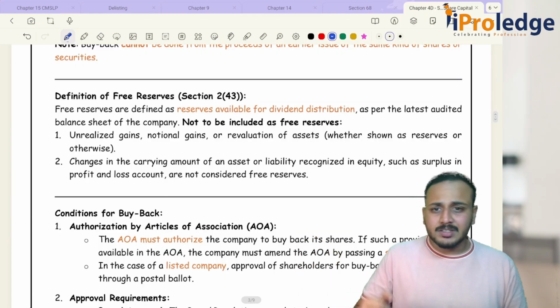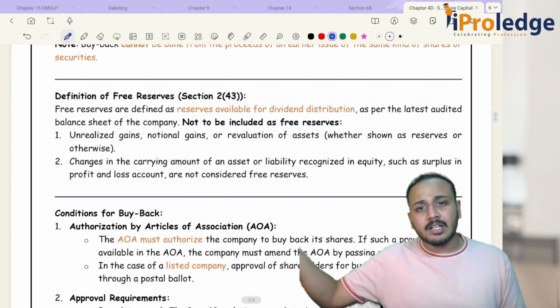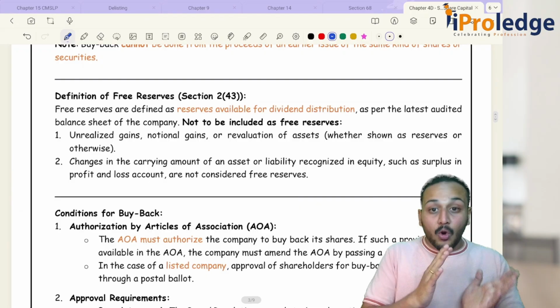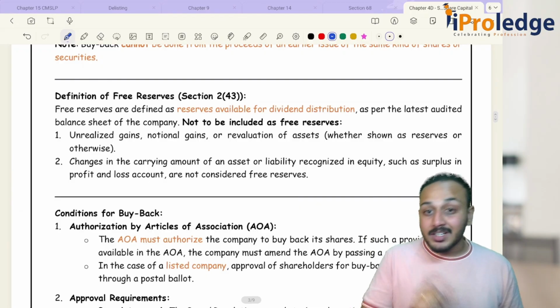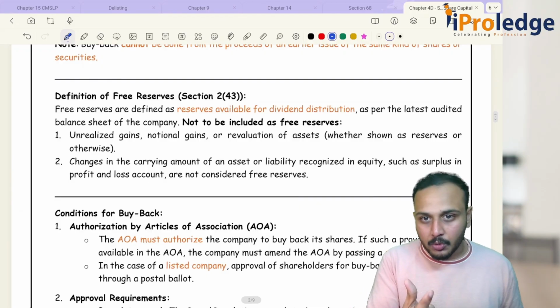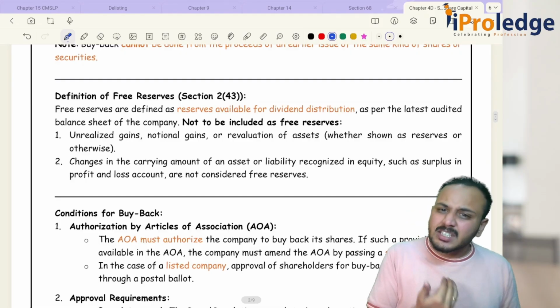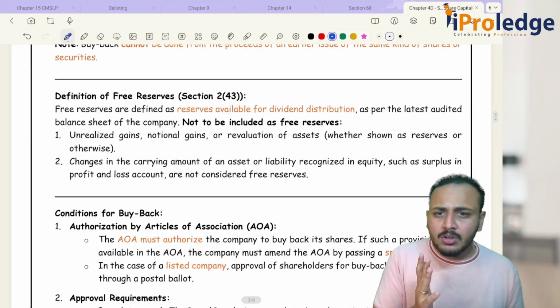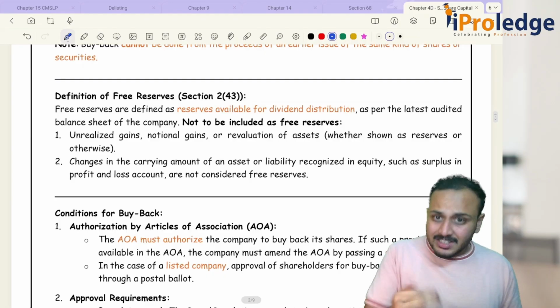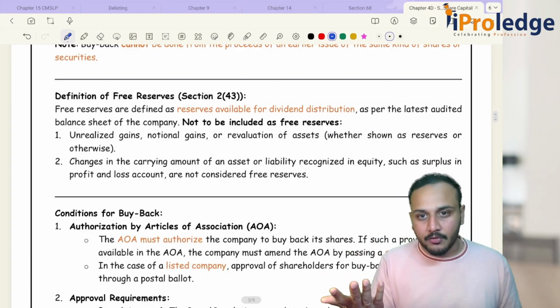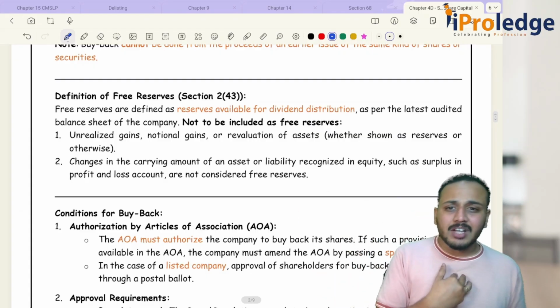Suddenly I'm saying that the value of that land has increased to 1.5 crores. What is the appreciation amount? The appreciation amount is 50 lakh rupees. Now, did I receive 50 lakh in my bank balance? No. But is it a profit? Yes, in my books of accounts it is a profit. But did I receive that money in my bank account?